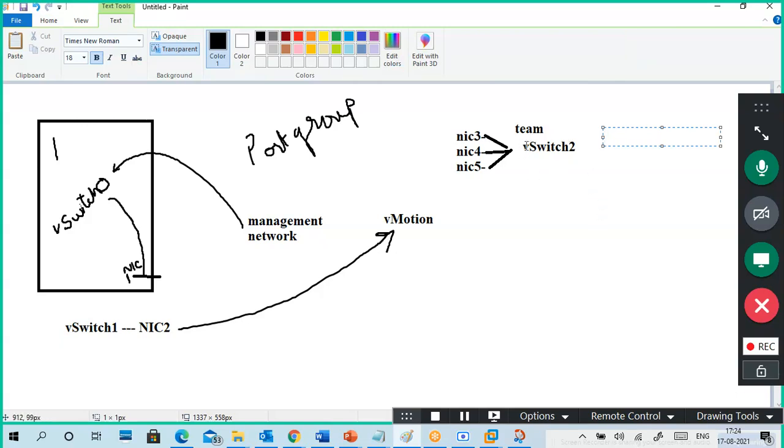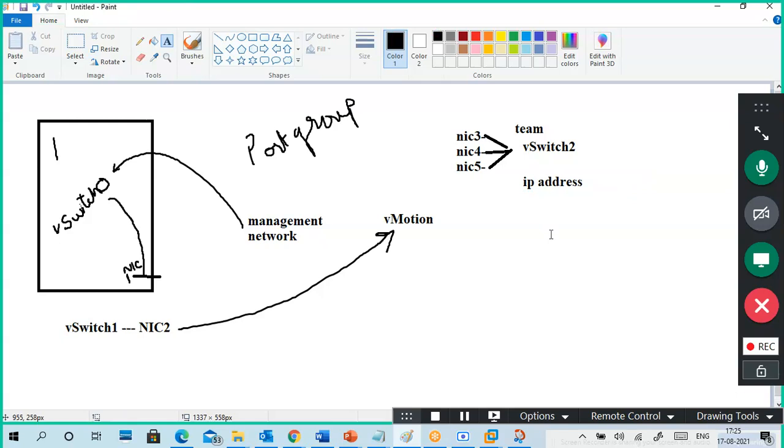What is the advantage of this? Multiple NICs, single service, single IP only. All have the same IP address, not different IP addresses now. So what is the advantage of combining multiple NICs and making them a single logical one? What is the advantage?